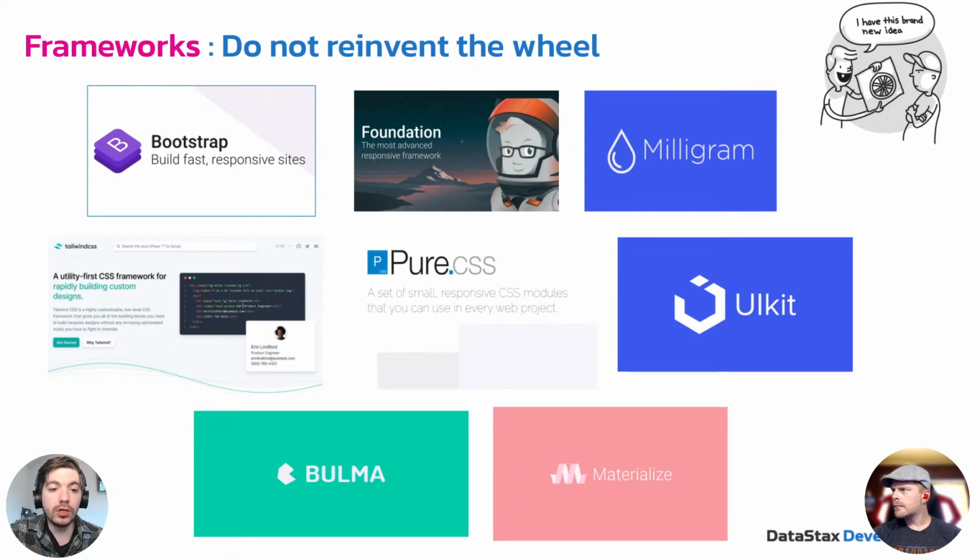And this is just a small selection of examples of frameworks. Bootstrap is a very, very popular one. Tailwind CSS is a pretty popular CSS framework, which just gives you a library of styles that you can use without having to hand code everything.